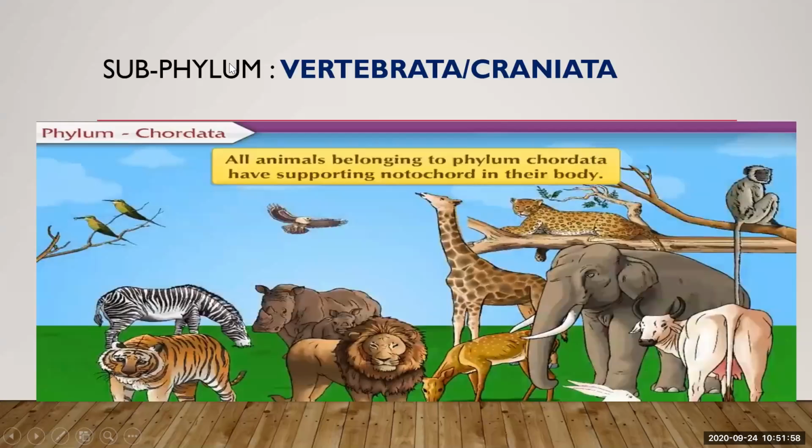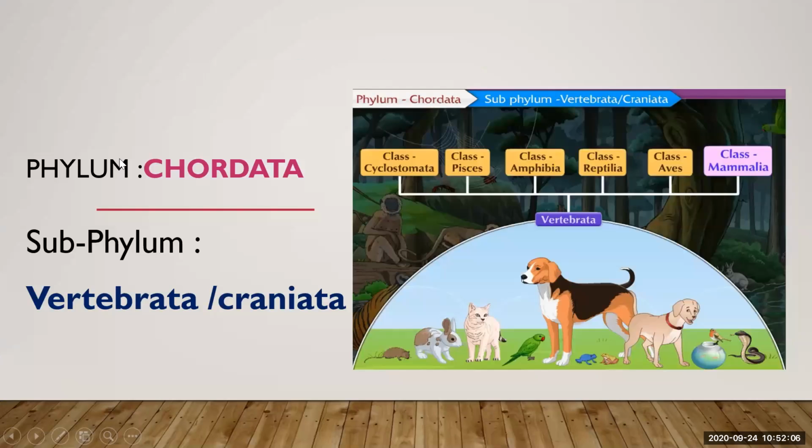Cephalochordates, and subphylum Vertebrata. Now see, subphylum Vertebrata is also divided into classes. Six classes are there. Vertebrata is divided into Cyclostomata, Pisces, Amphibia, Reptilia, Aves, and Mammalia. So kingdom Animalia is divided into subkingdoms, subkingdom is divided into phylum, this phylum is subdivided into subphyla, and subphylum Vertebrata is divided into classes. These are the classes. We will learn about these classes in today's session.